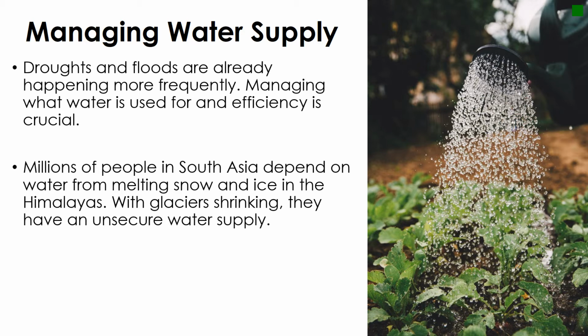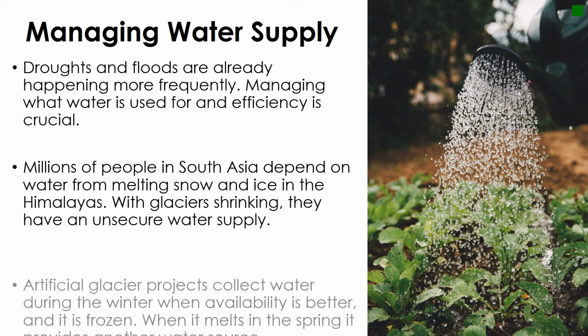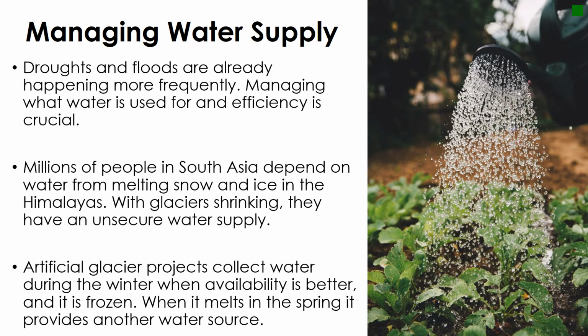However, as glaciers are shrinking year by year, they have an unsecure water supply. So one of the projects that's put in place to combat this problem is the artificial glacier projects, which is where water is collected during the winter when the availability is better and it's deliberately frozen. When it melts in the spring, it provides another water source as well as what they get from the glaciers that are shrinking.